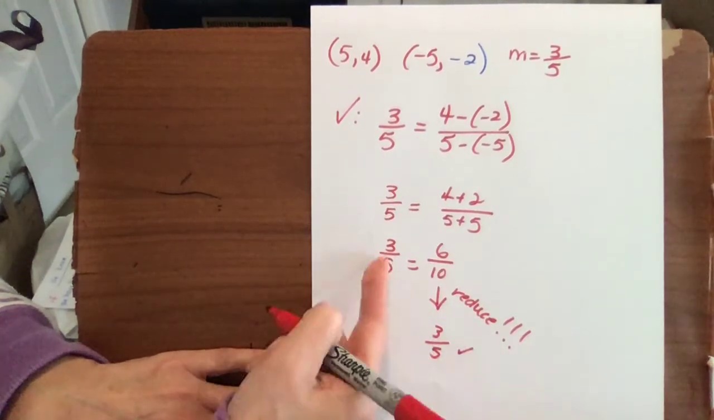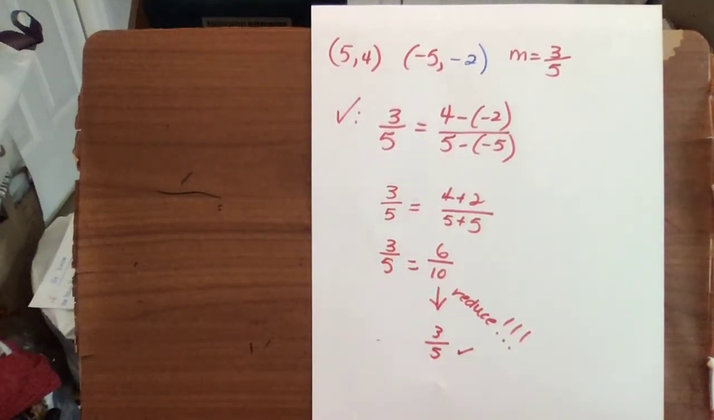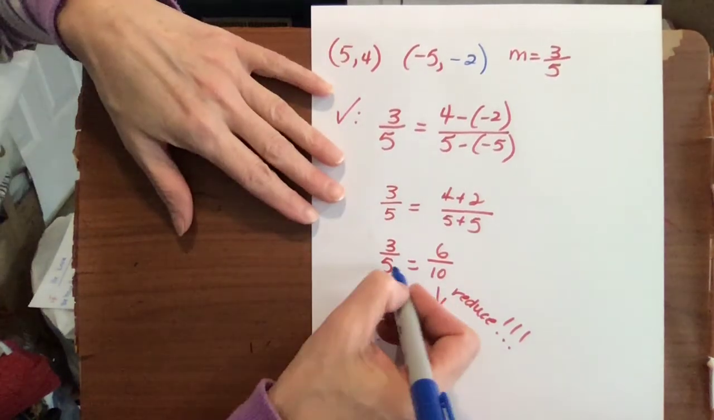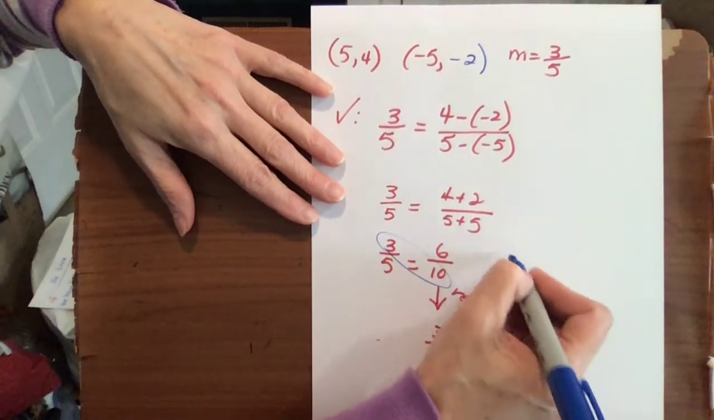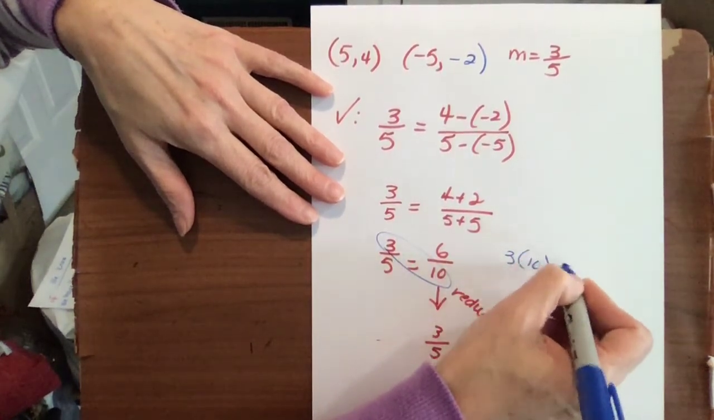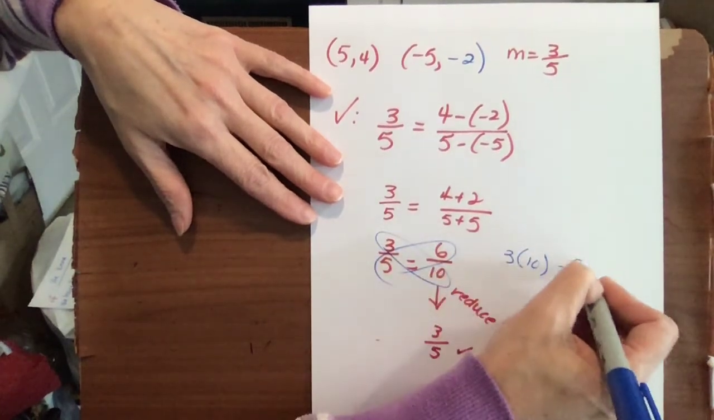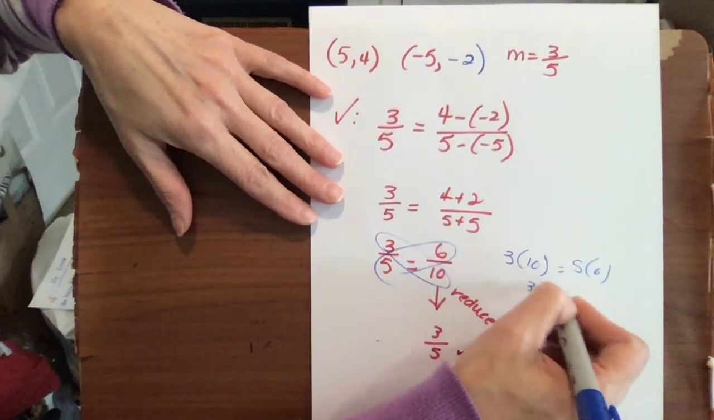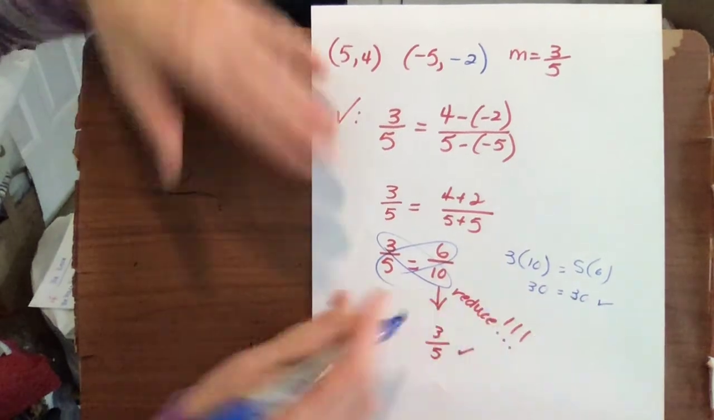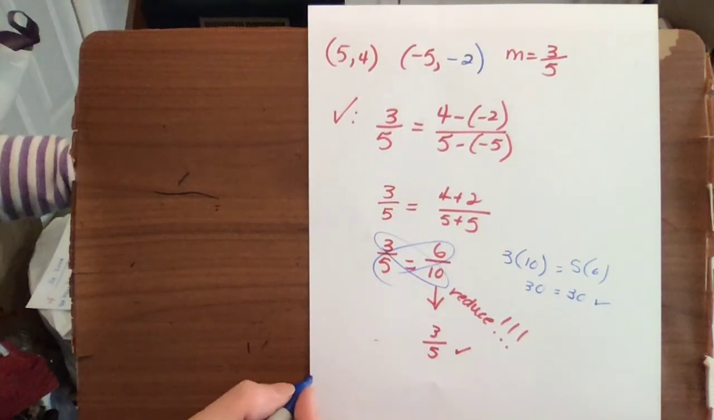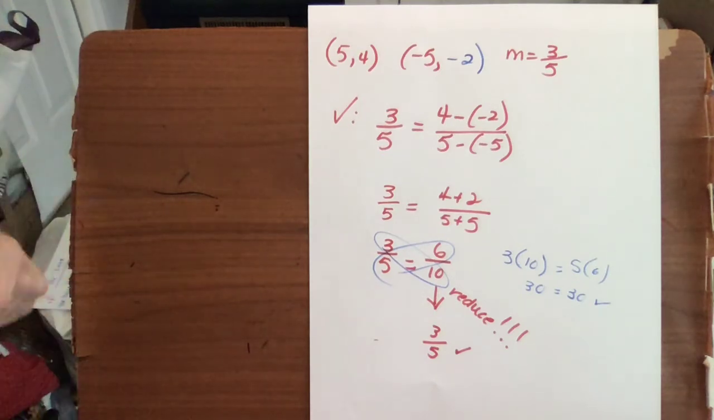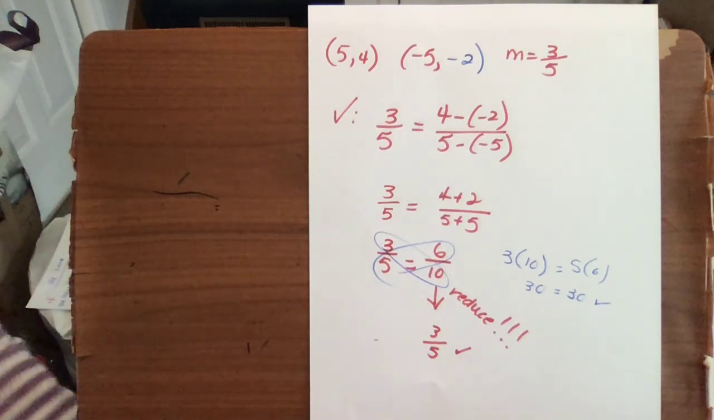So it checks. Another way you could do it for the check, if you got confused or you're not comfortable with reducing, just cross multiply again. 3 times 10 equals 5 times 6. 30 equals 30. So therefore, the value that we found for y of negative 2 is correct. And that is how you find a missing coordinate using the slope.